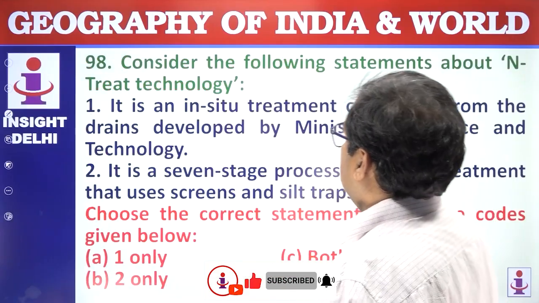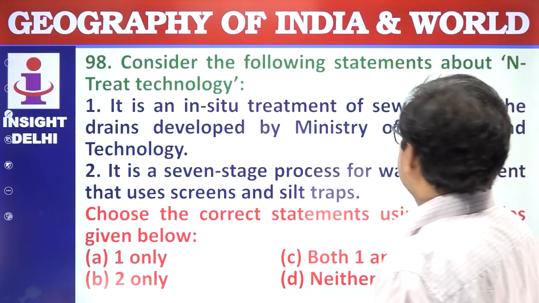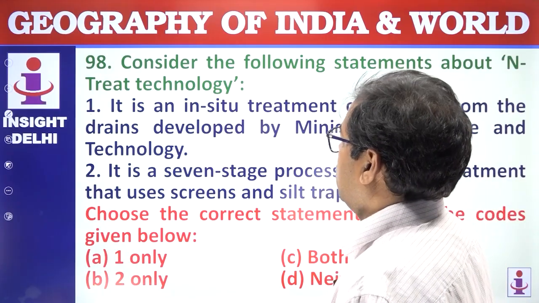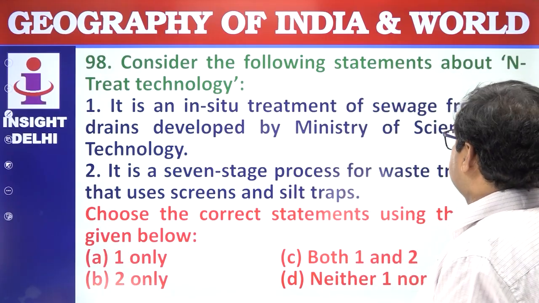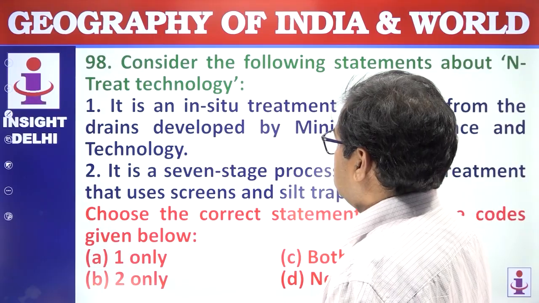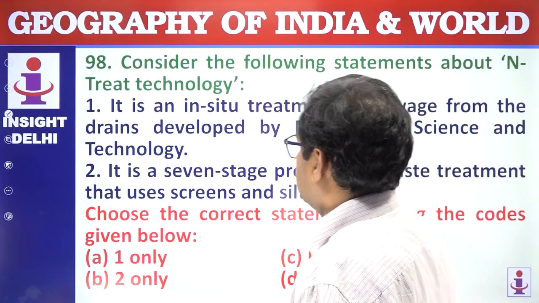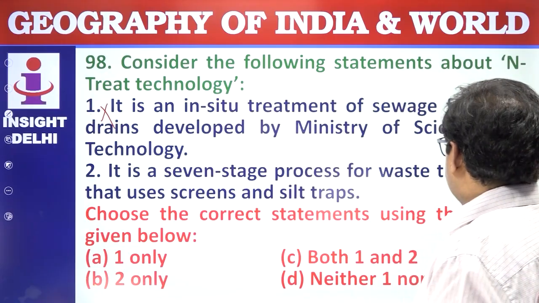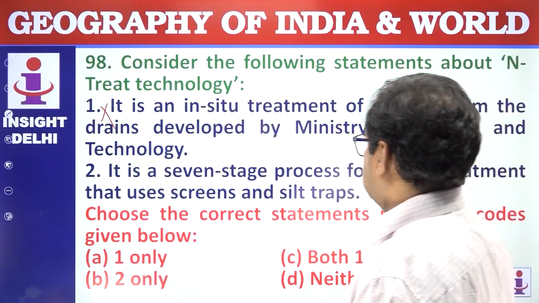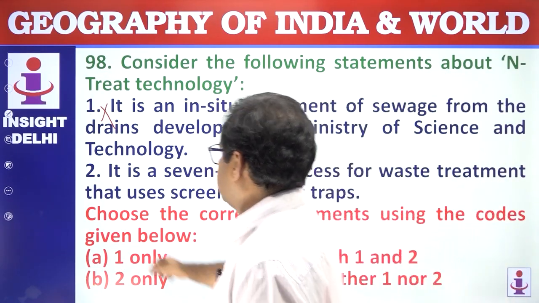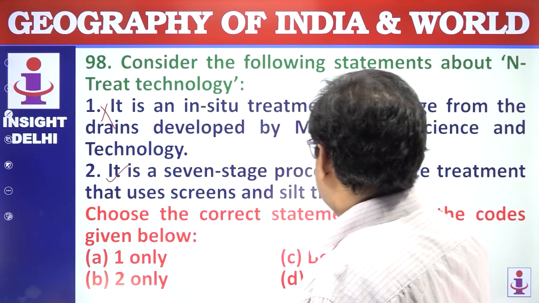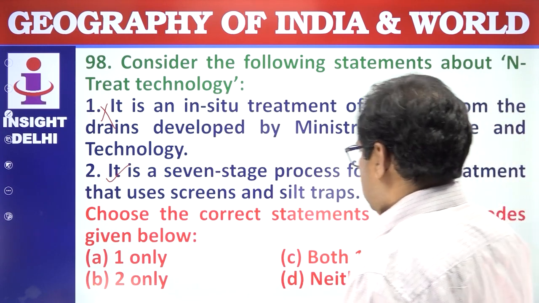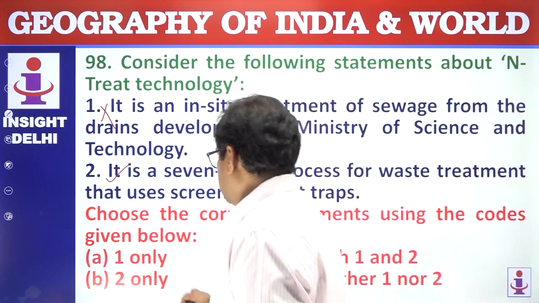Next. Consider the following statements about a treatment technology. It is an in situ treatment of sewage from drains developed by the Ministry of Science and Technology. Not at all. It is a 7-stage process for waste treatment that uses screens and silt traps. Yes. So choose the correct answer using the code given below. So the answer is only 2.